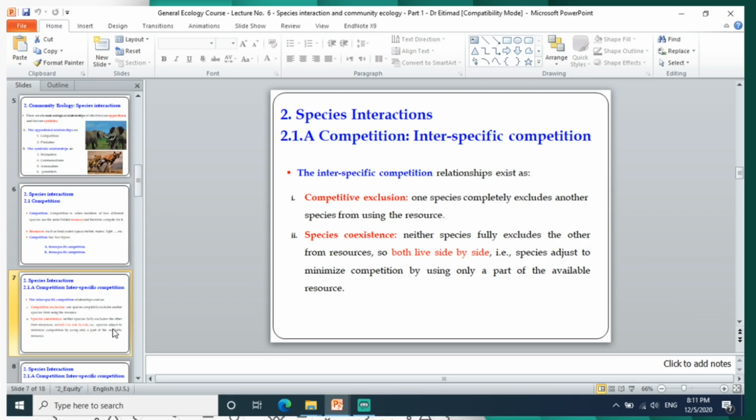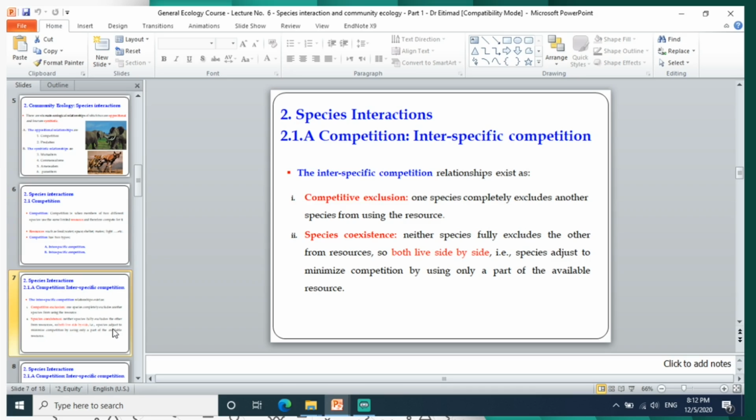The interspecific competition exists also in 2 forms, competitive exclusion or coexistence. Competitive exclusion is when one species completely excludes another species from using the resources. And coexistence is when the 2 competing species can live side by side.